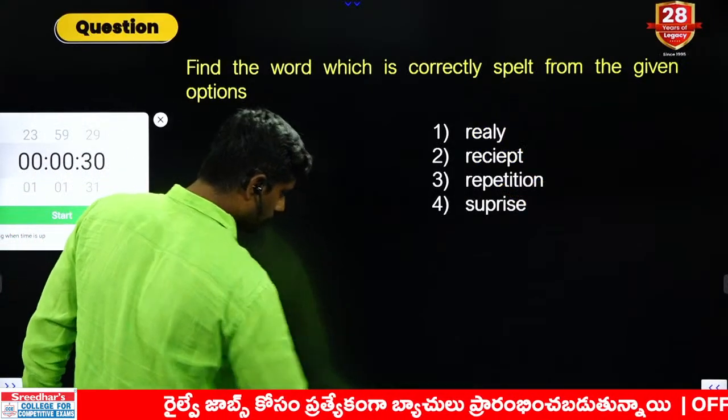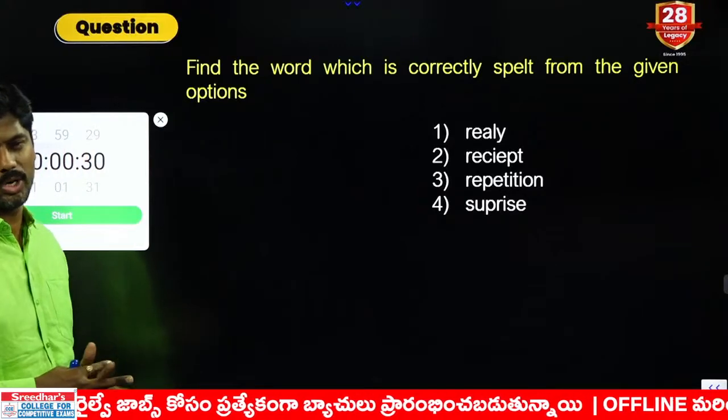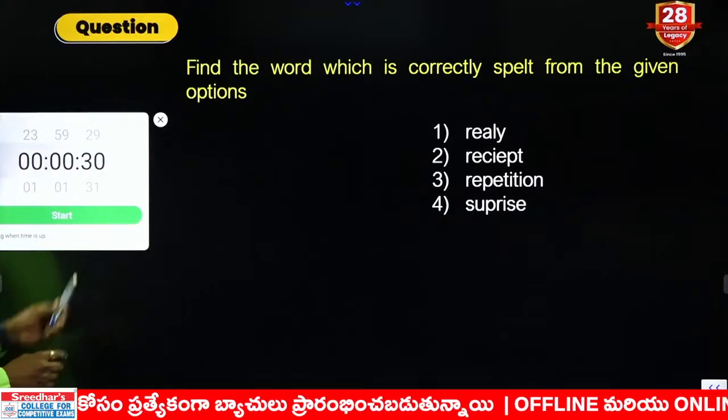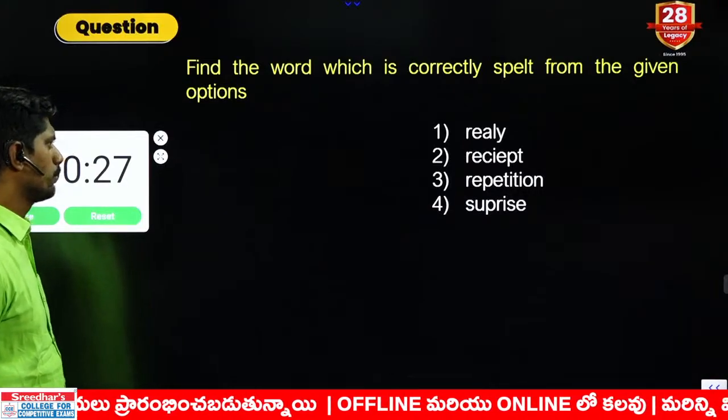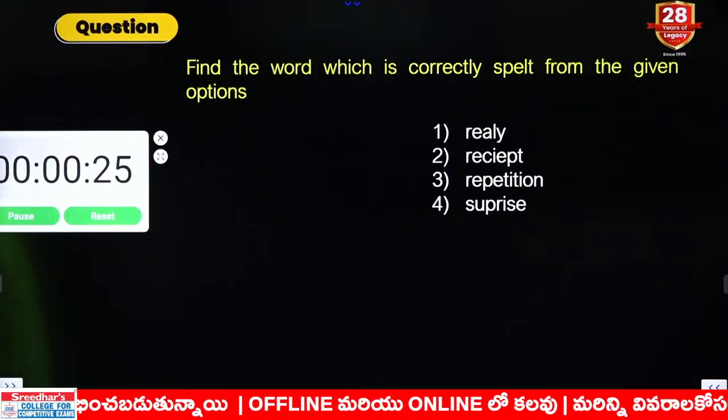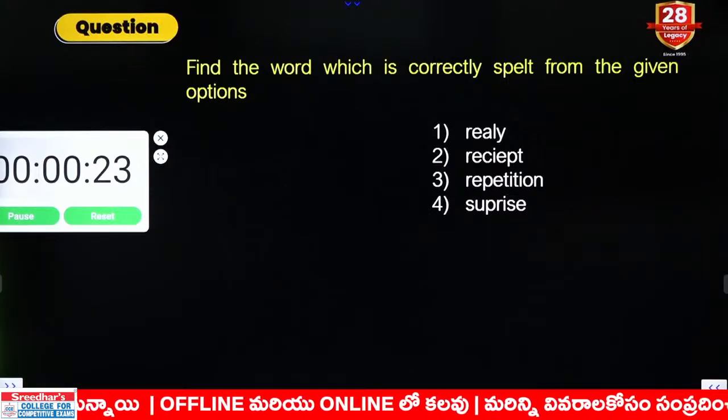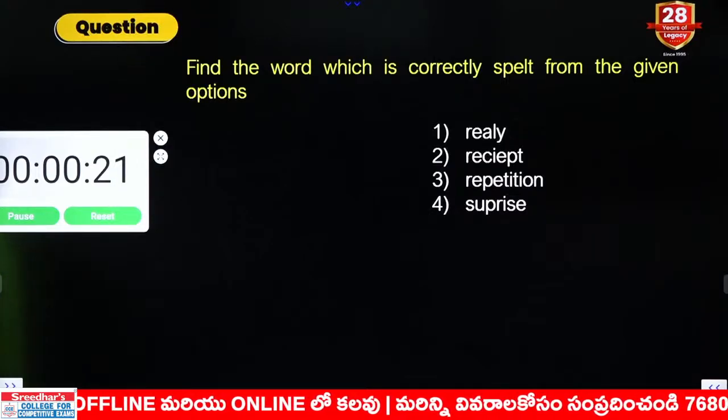Now last question, because the SSC exam contains 25 questions. Your time starts now. Find out which is the correctly spelled word from the given options: really, receipt, repetition, surprise.